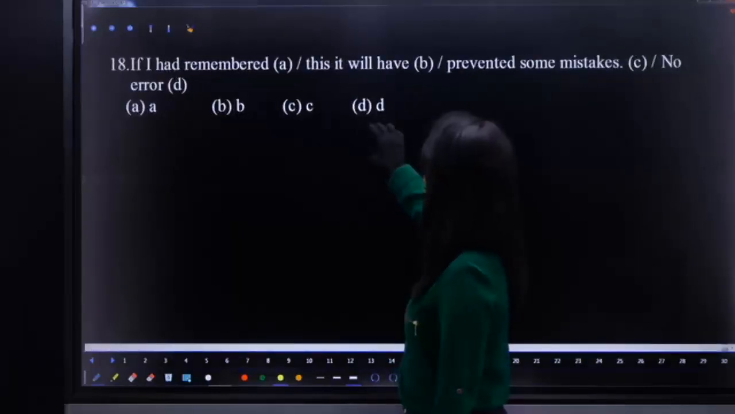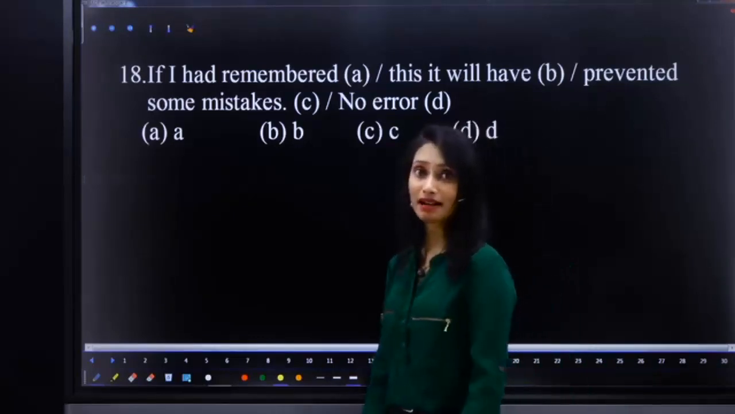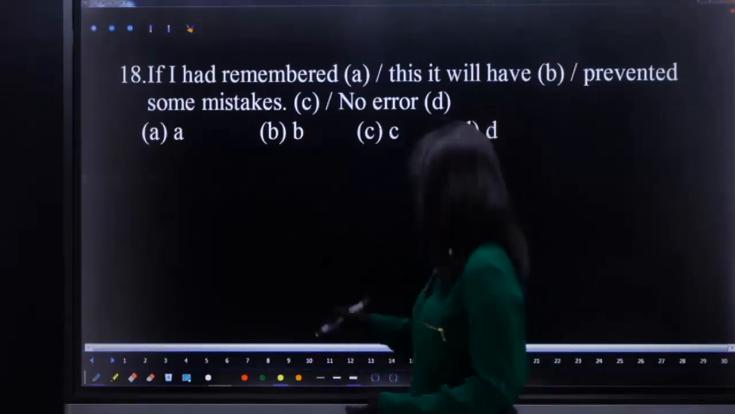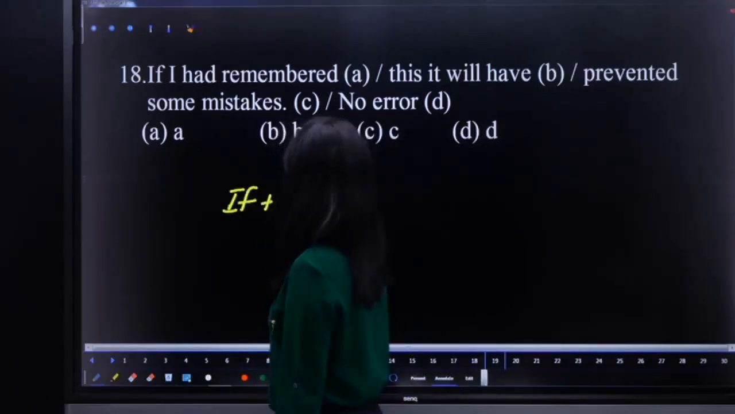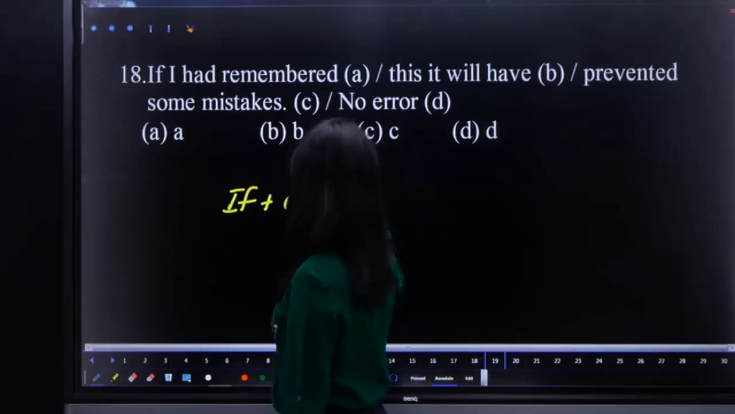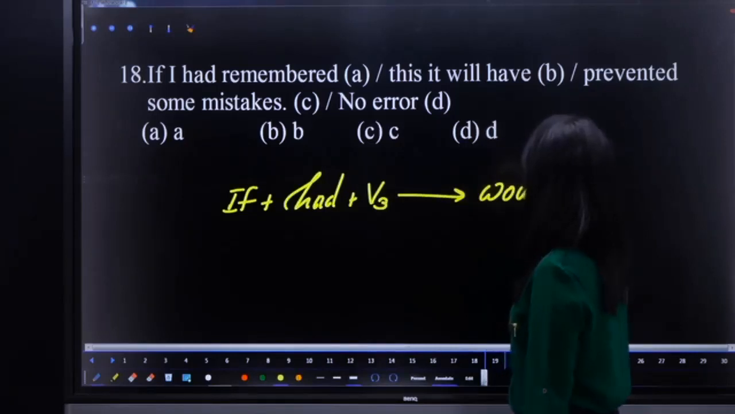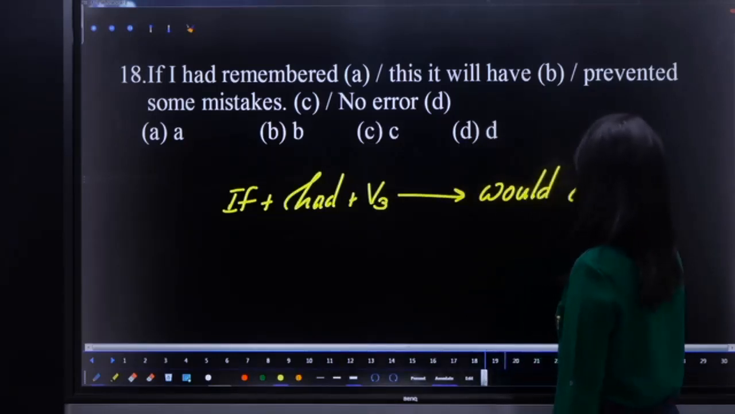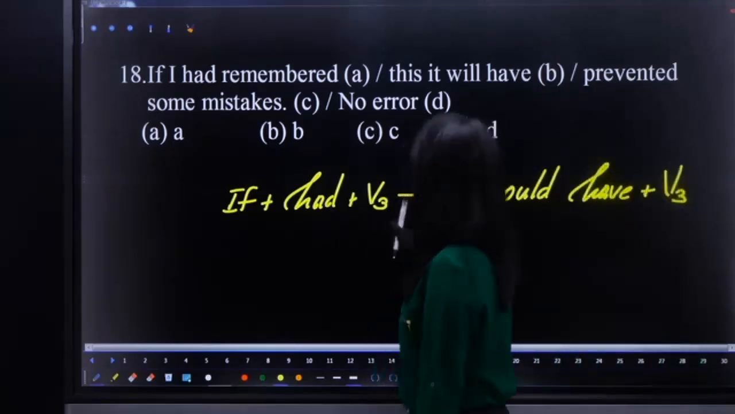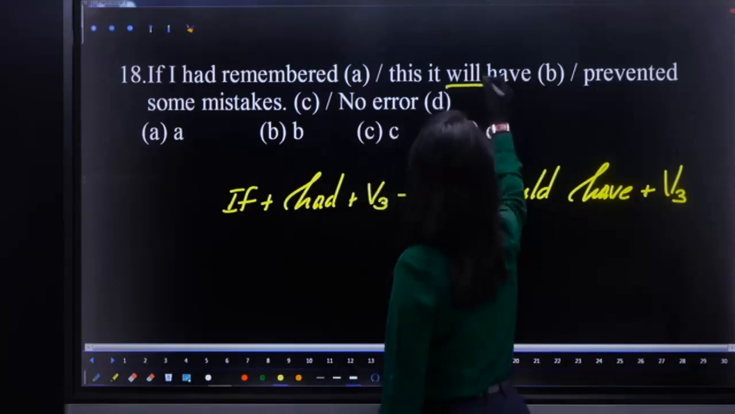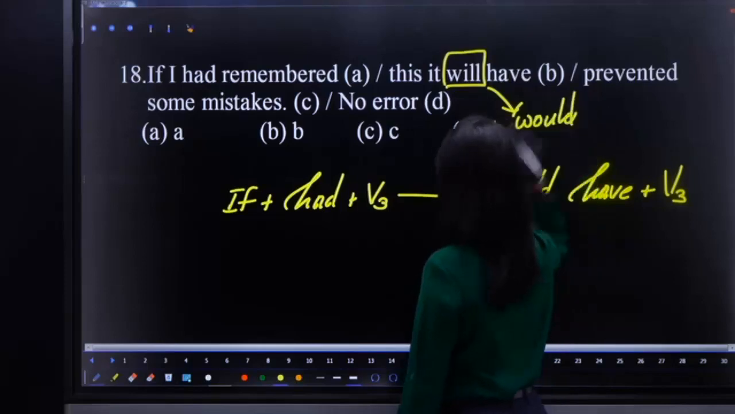If I had remembered this, it will have prevented some mistakes. What is the error? If I had remembered, that means it is in if clause. If plus had plus remembered, V3, followed by would have plus V3, right? If had plus V3, remembered this, it would have, not will have. So replace will with would.